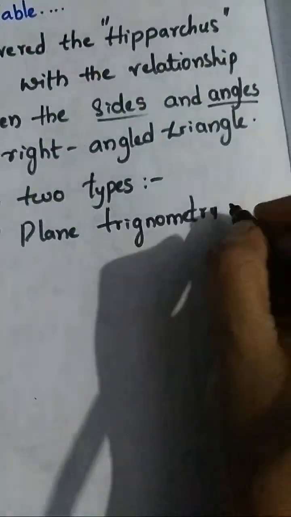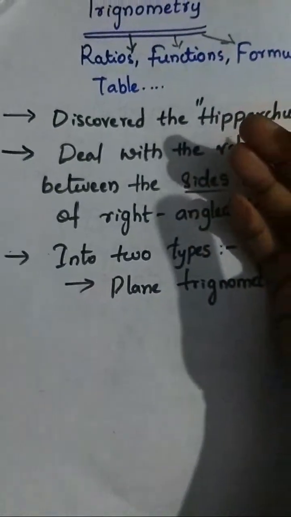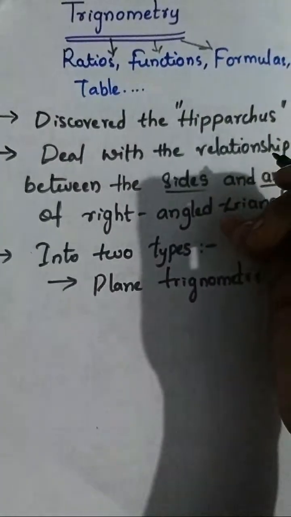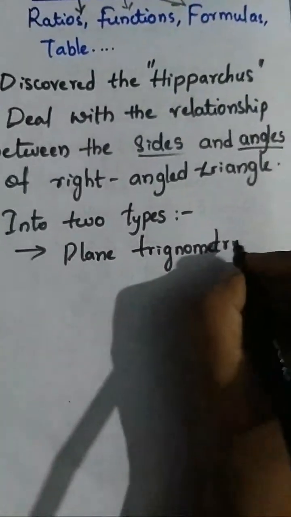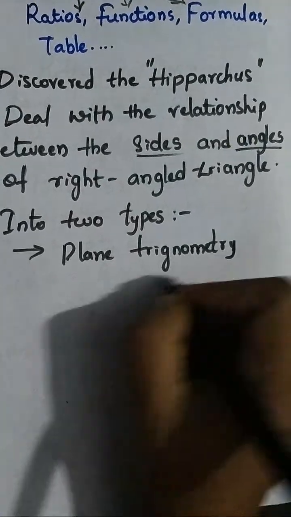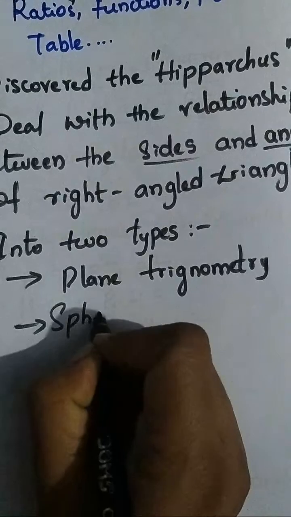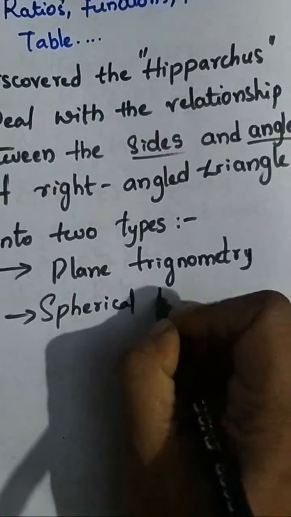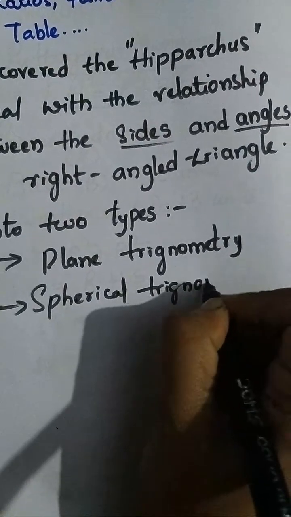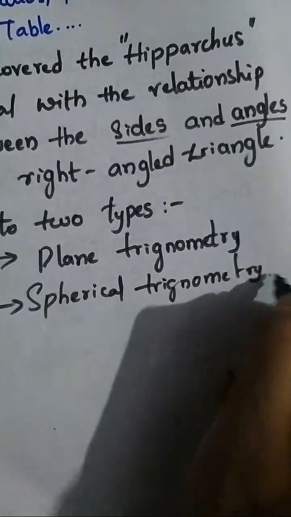Going to the topic, we have to know the important points of the trigonometric chapter.